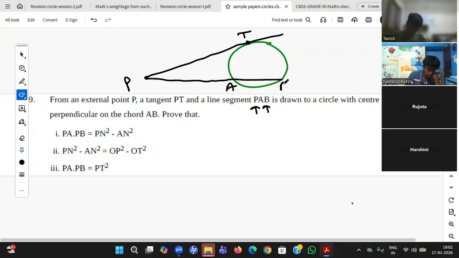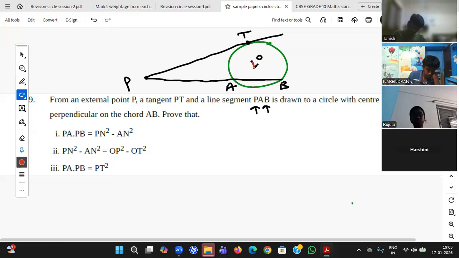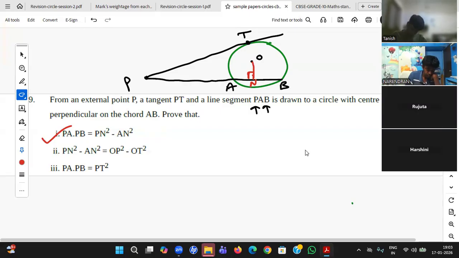A, B with center O. This is the center, and ON is perpendicular to the chord AB. So ON is perpendicular to chord AB. Prove that PA into PB equals PN square minus. Okay, so please go only one by one. Very good, Harshit. Super.